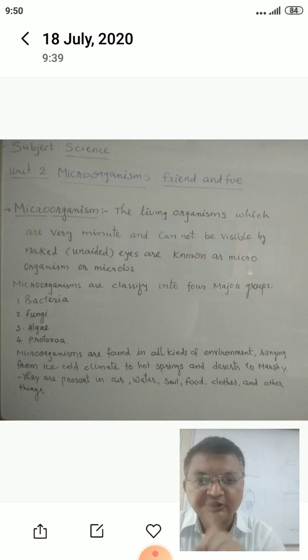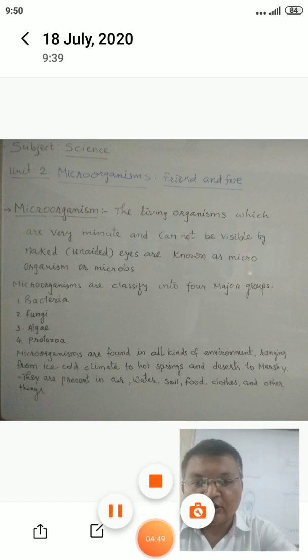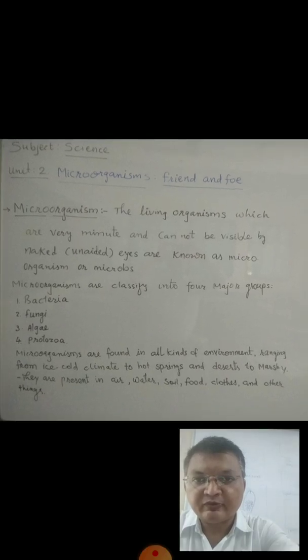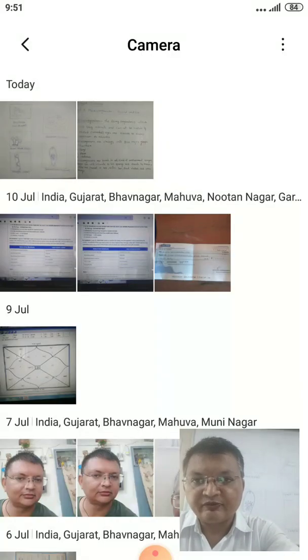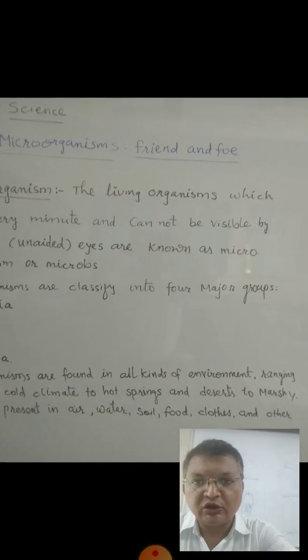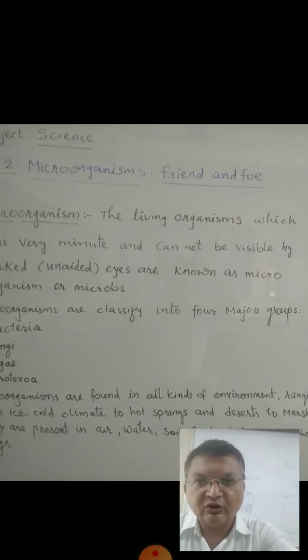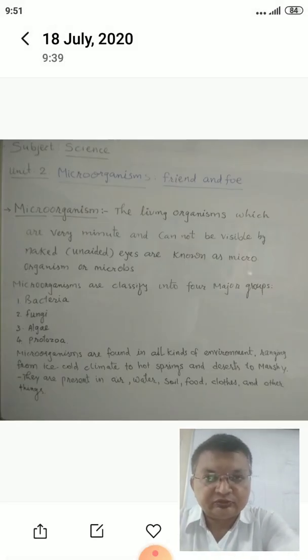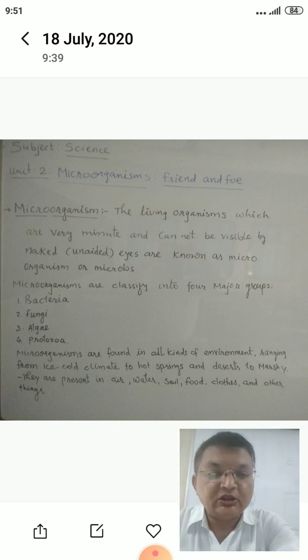Now remember, microorganism means an organism that is too small in size and that we cannot observe, we cannot see with our eyes, because our eye has some limitation. It cannot see all things clearly.